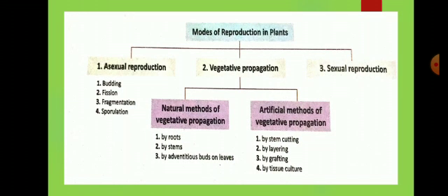And the third is sexual reproduction, in which both the male and female parents are needed for the process of reproduction. So this was the end of the briefing on the modes of reproduction. In the next video we are going to study each method of reproduction in detail.